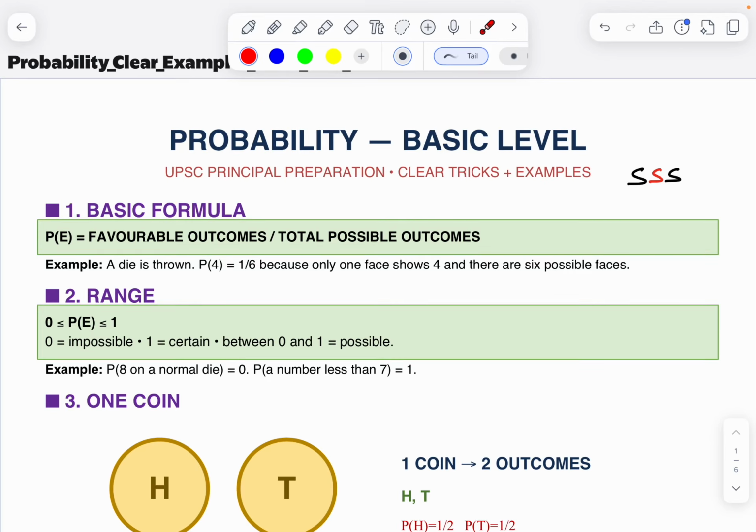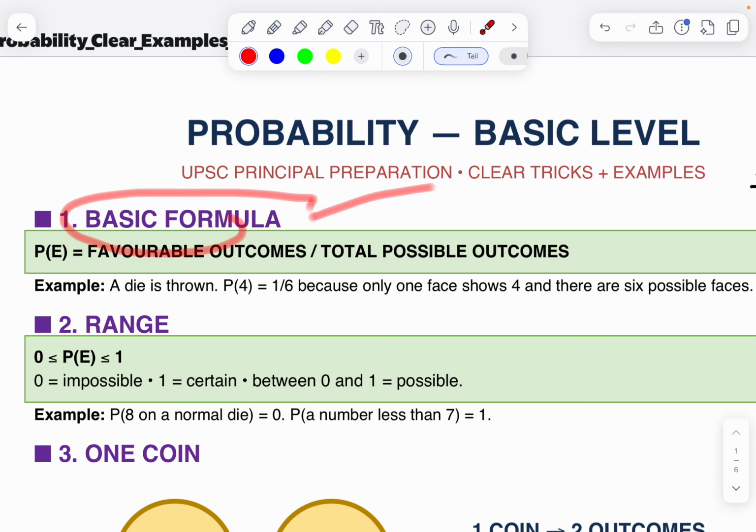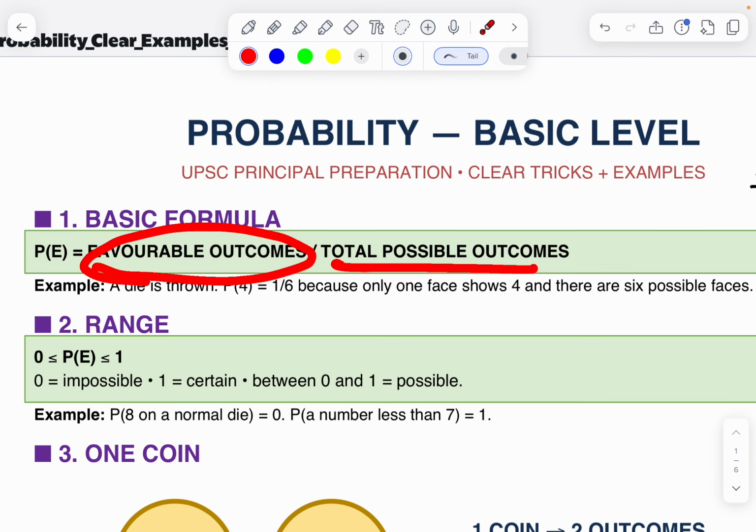In UPSC principal, vice principal preparation, today our topic is probability. It's a very simple topic, and we are discussing only the basic level. First of all, the basic formula is favorable outcomes by total possible outcomes, अनुकूल परिणाम by कुल परिणाम.